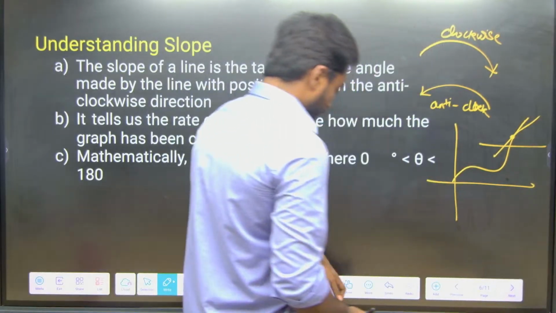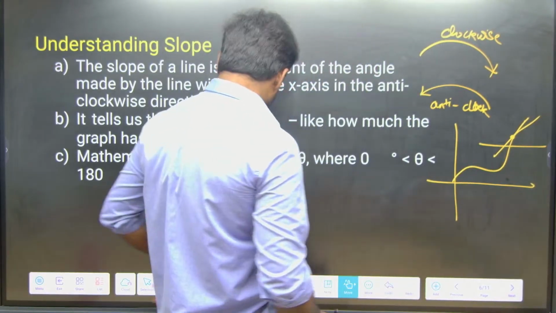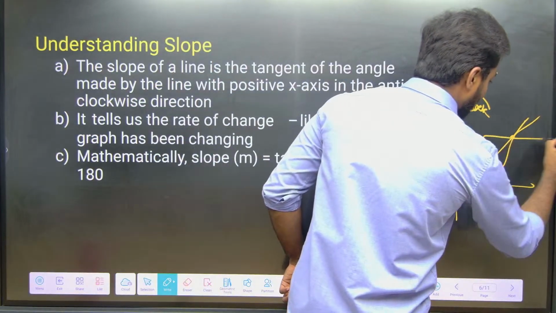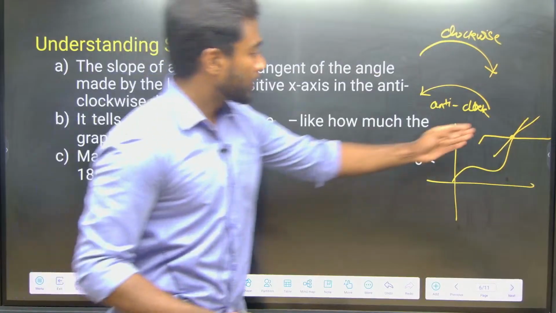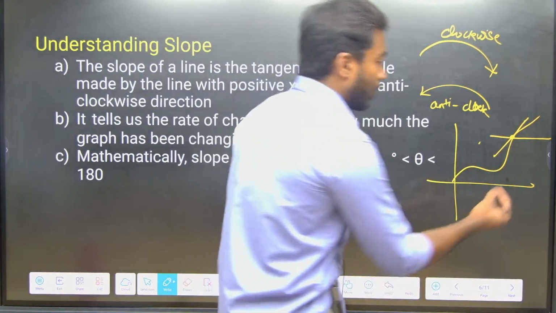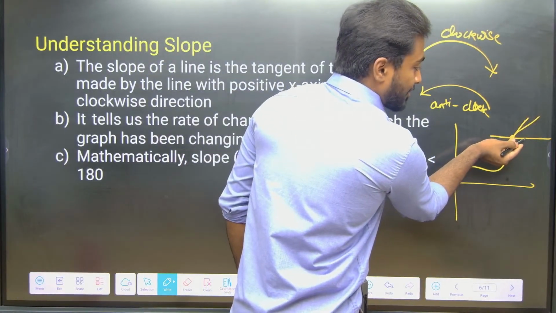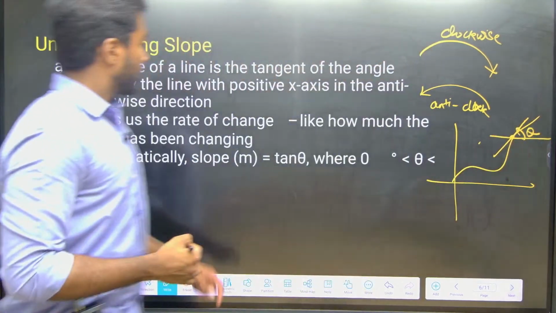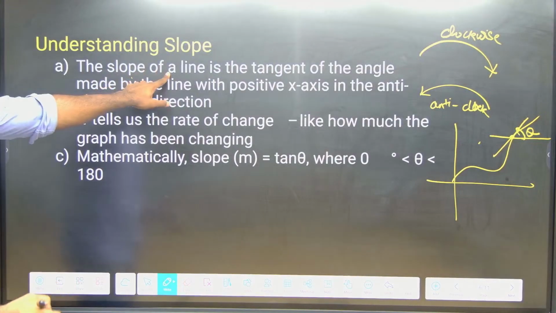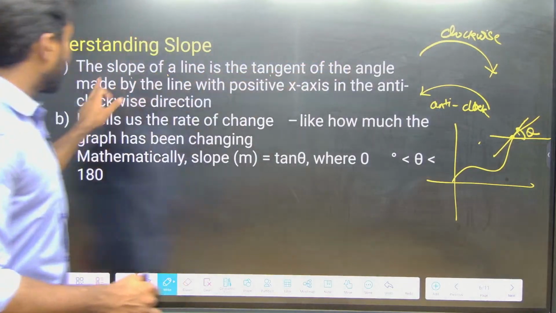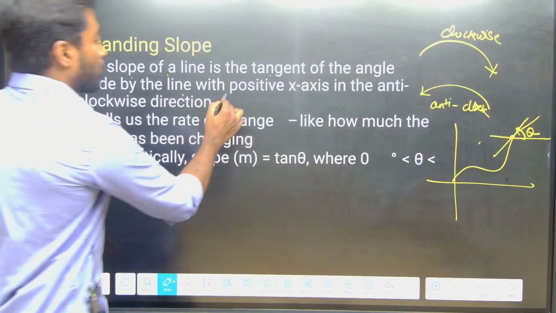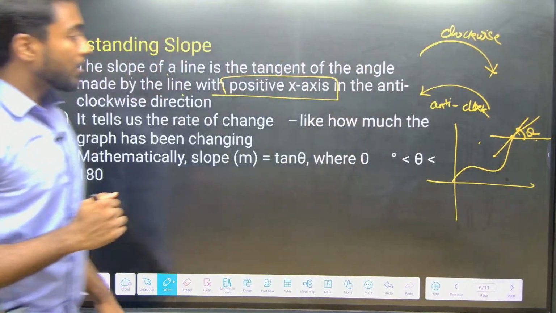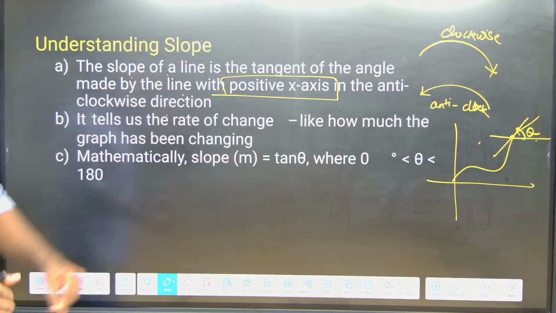Now from the x axis in the anti-clockwise direction, that is my theta. A slope of a line is the tangent of the angle made by the line with the positive x axis, and I am talking about the positive x axis in the anti-clockwise direction.